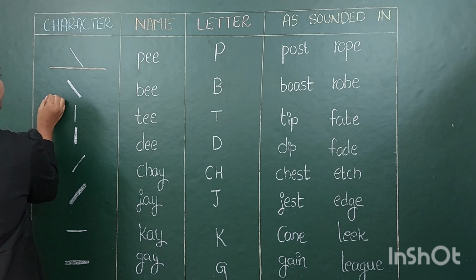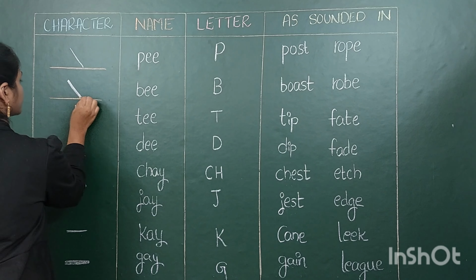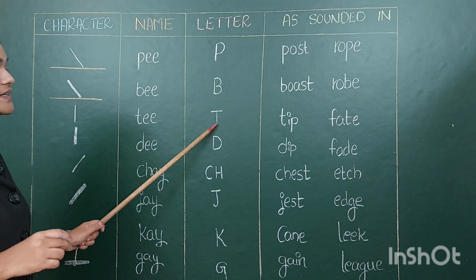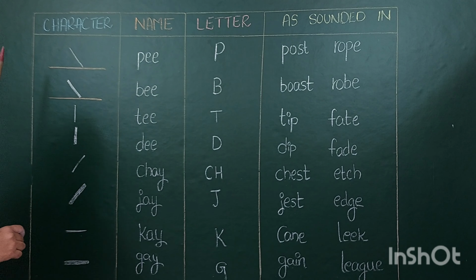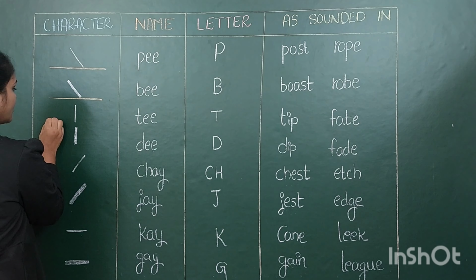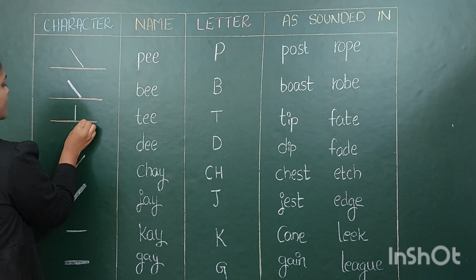When you are writing with your pencil, that stroke should be dark. It also should be on the line. Next, T. T letter should be represented here, a stroke that is lighter one, and it also should be on the line.